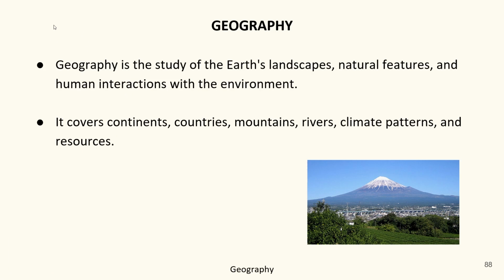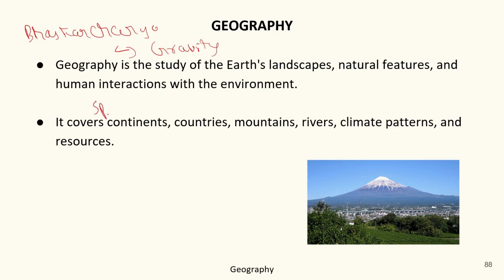Now come to the next one, who was Bhaskaracharya. He mentioned the term gravity for the first time.